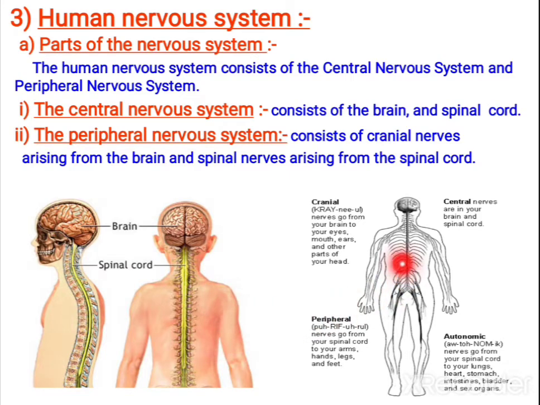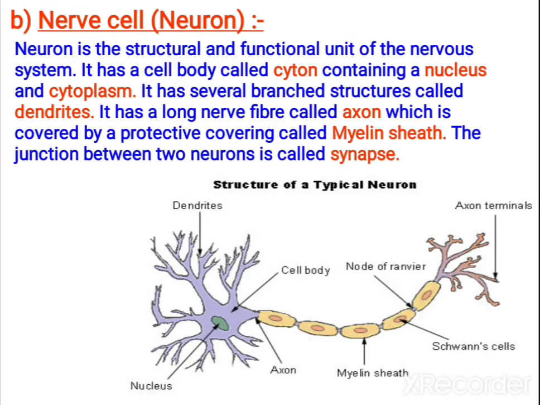Peripheral nervous system, actually the surrounding nerves, it may be cranial nerves or spinal nerves. Cranial nerves arise from brain, and spinal nerves arise from spinal cord. Okay, central nervous system and peripheral nervous system. Central nervous system is brain and spinal cord, and peripheral nervous system consists of cranial nerves and spinal nerves.